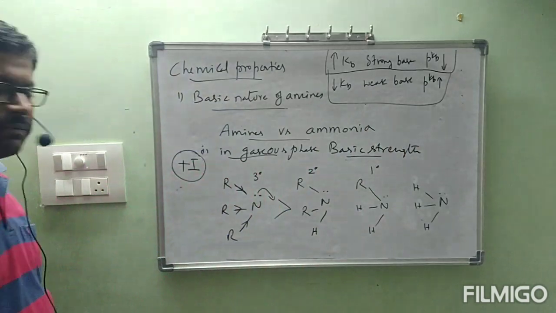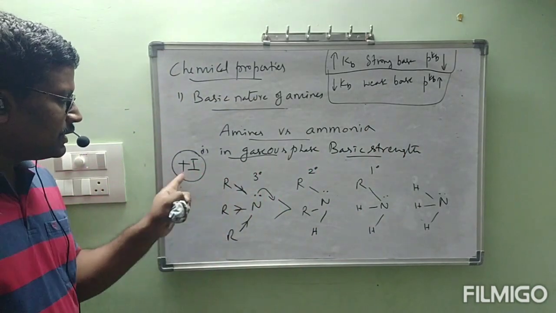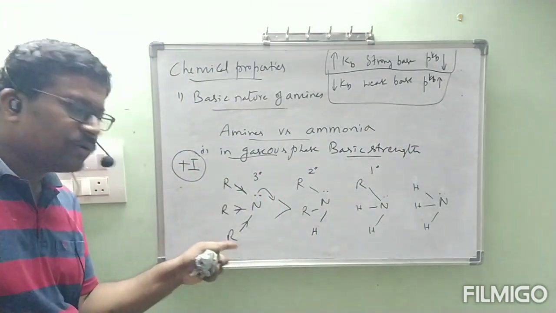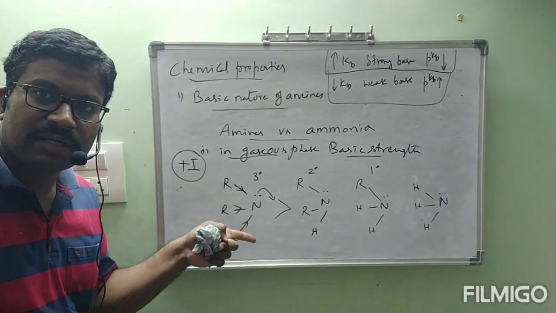This is the order I am going to write, basic strength. Now, this is called plus I effect. When plus I effect is more, that nitrogen is going to donate the lone pair of electrons easily.